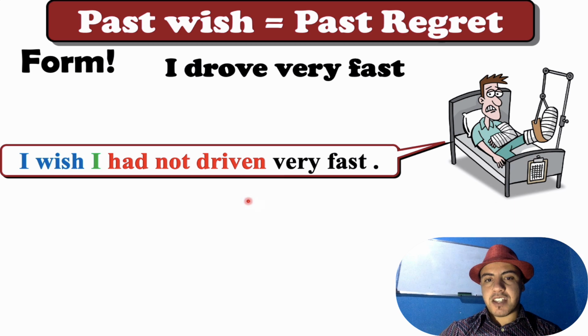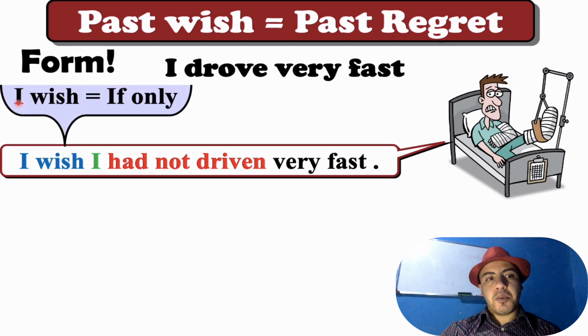But did I drive fast? Yes, I did. So what is the form? The form is subject, I, he, she, it, we, you, they, plus wish or if only. So we say I wish, you wish, he, she, it wishes, or if only. Please remember that in if only we don't have a subject. It is not correct to say if I only, or if you only, if they only. Normally we say if only.